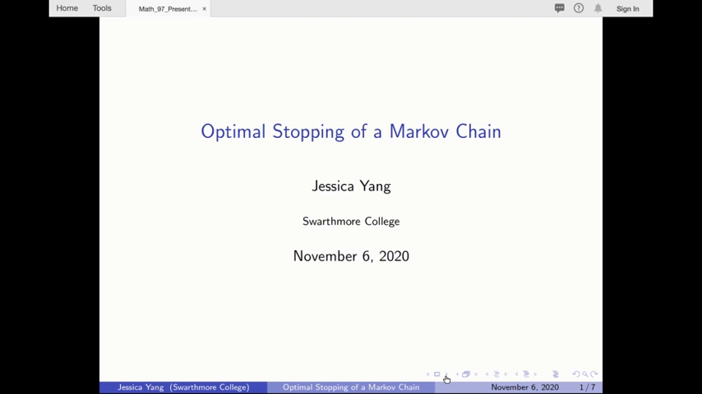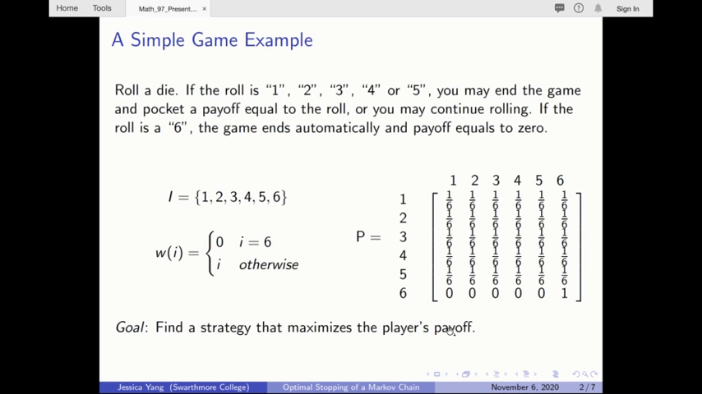Today, I am presenting on the optimal stopping problem of a Markov chain. Consider the following simple game example. A player rolls a die. If the roll is 1, 2, 3, 4, or 5, the player can end the game and pocket a payout that equals the roll. If the roll is a 6, however, the game ends automatically and the player receives no payoff.